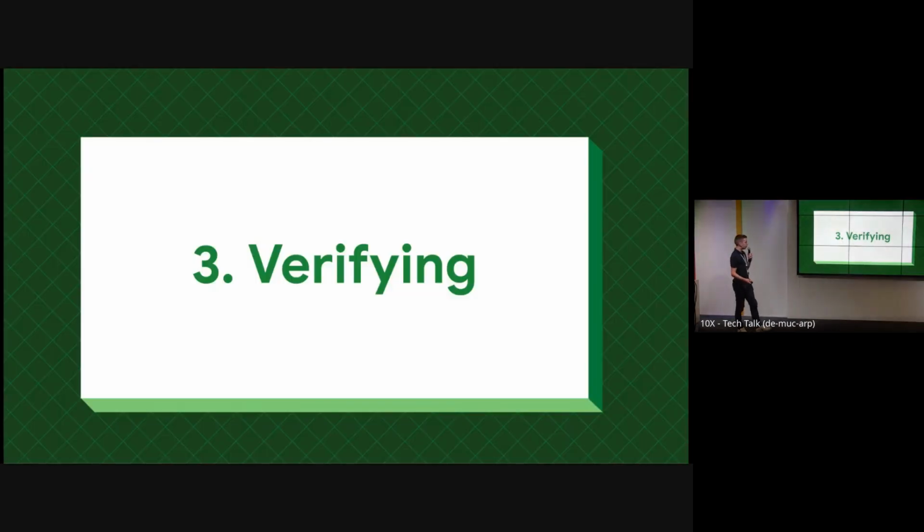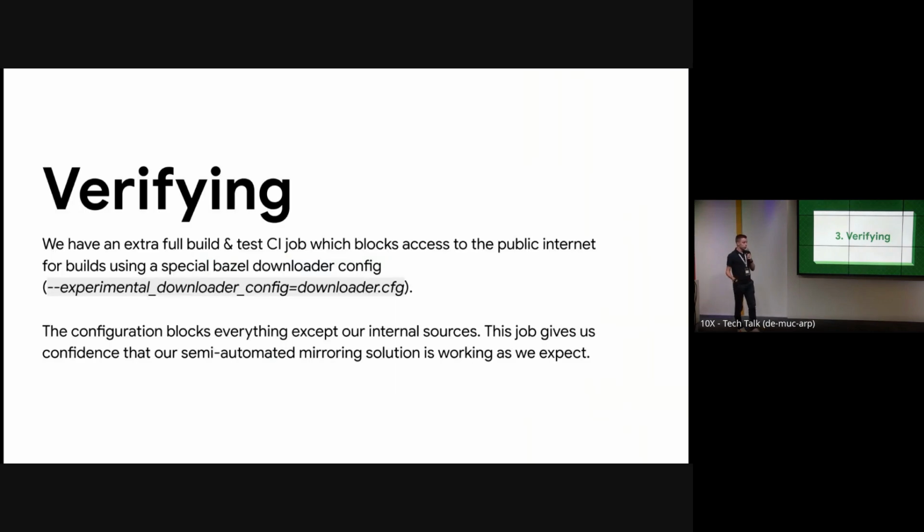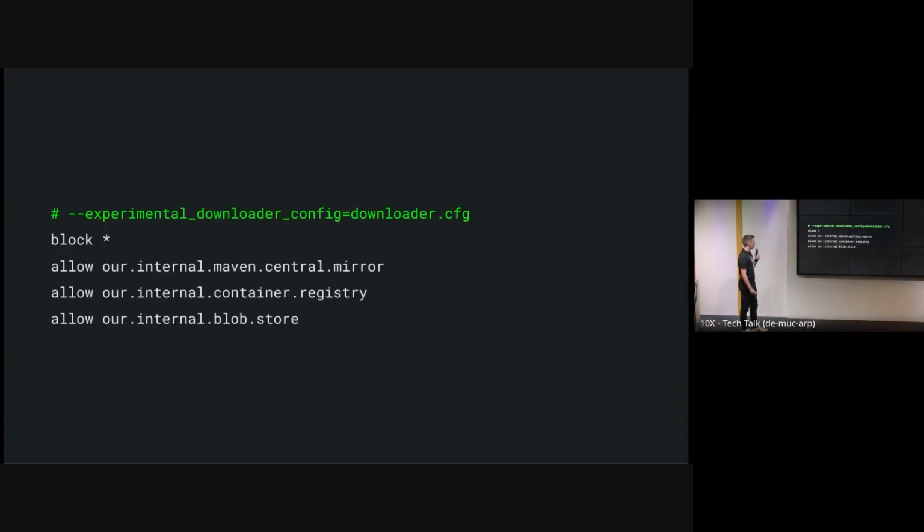So then we need to verify that everything is mirrored and working. We have an extra full build and CI job that blocks access to the public internet, and it does this using the experimental downloader config. We utilize this flag a lot for different reasons, and this is just one of them. So this is our downloader config. It starts off by blocking access to everything, and then one by one, we allow access to our internal resources.